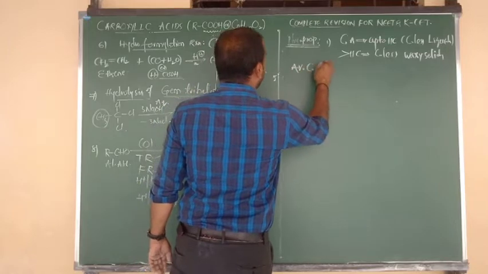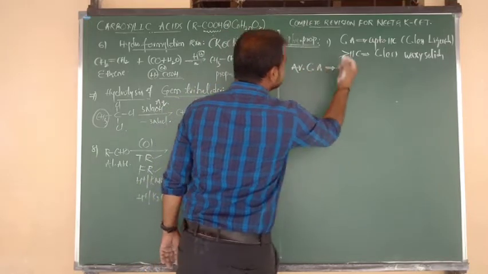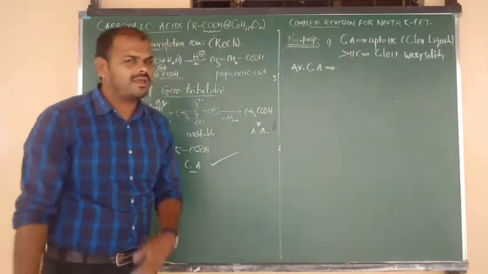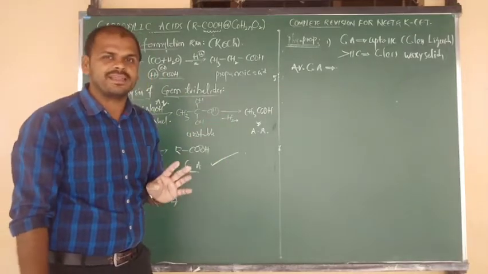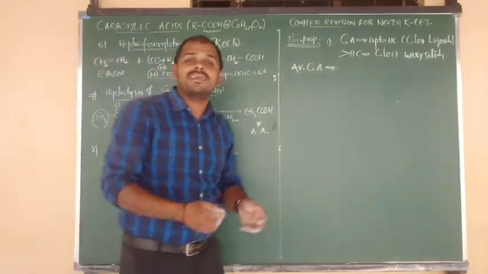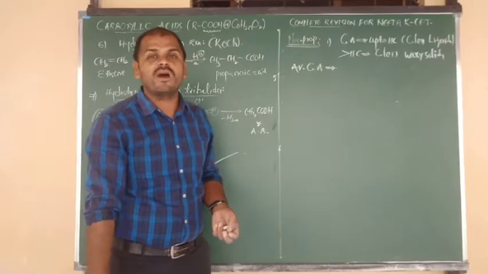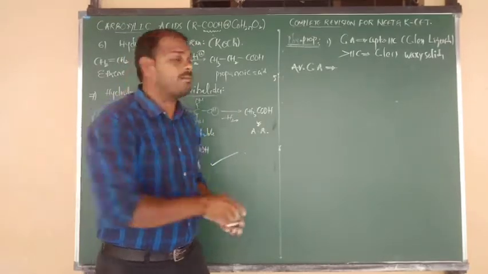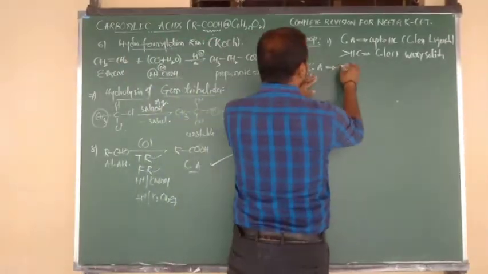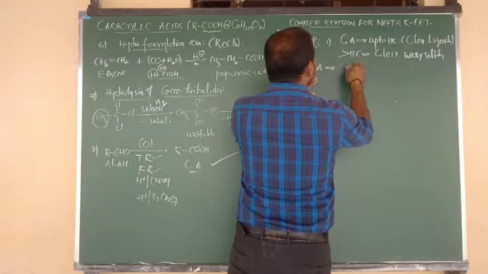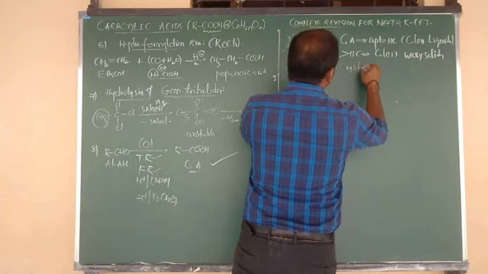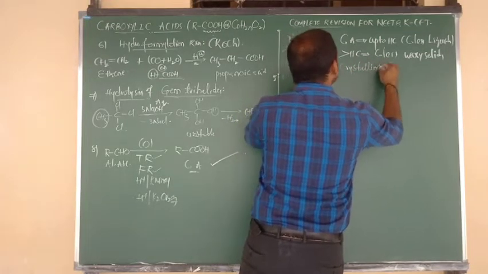But now consider another example, an aromatic carboxylic acid. The best example is benzoic acid. If you want, you can consider it in the laboratory also: open the lid once and look. It is in solid form, in crystal form. So all aromatic carboxylic acids, in which physical state are they, beta? Yes, they are colorless crystalline solids.